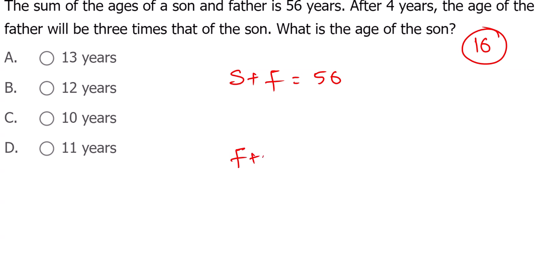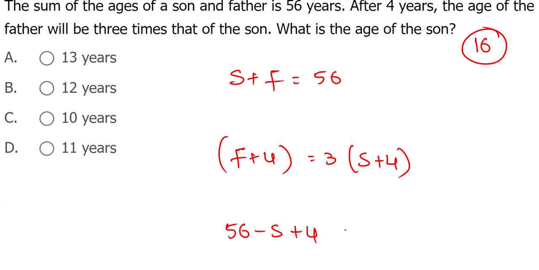So father plus 4 is 3 times son plus 4. They're asking son's age. I can write father is 56 minus son, plus 4, equals 3 times son plus 12. So we can say 4s is nothing but 60 minus 12, which is 48. S is 12 years. Son's age is 12 years.